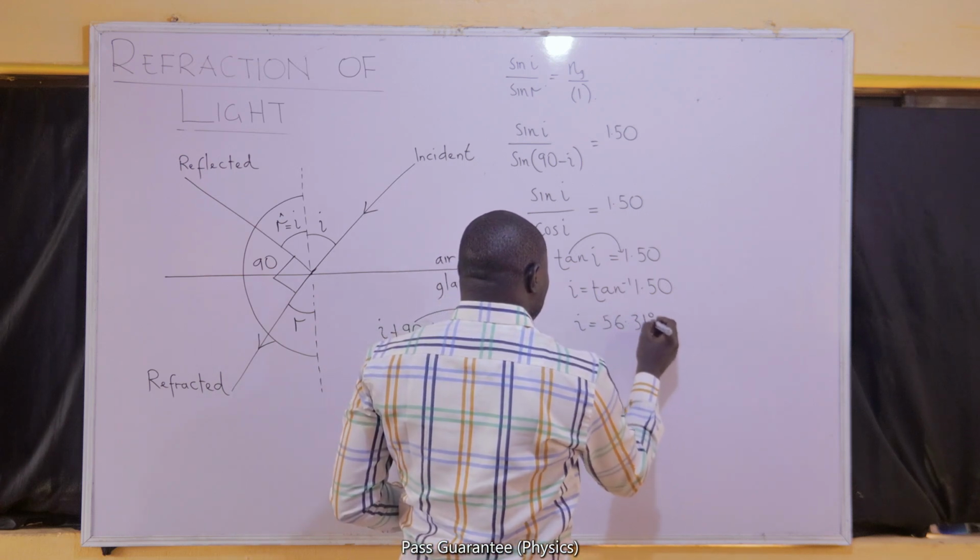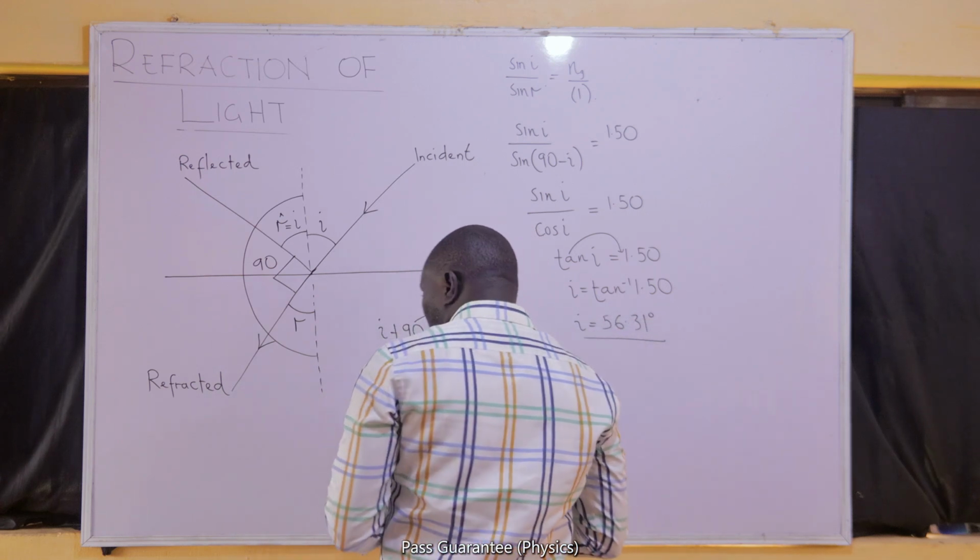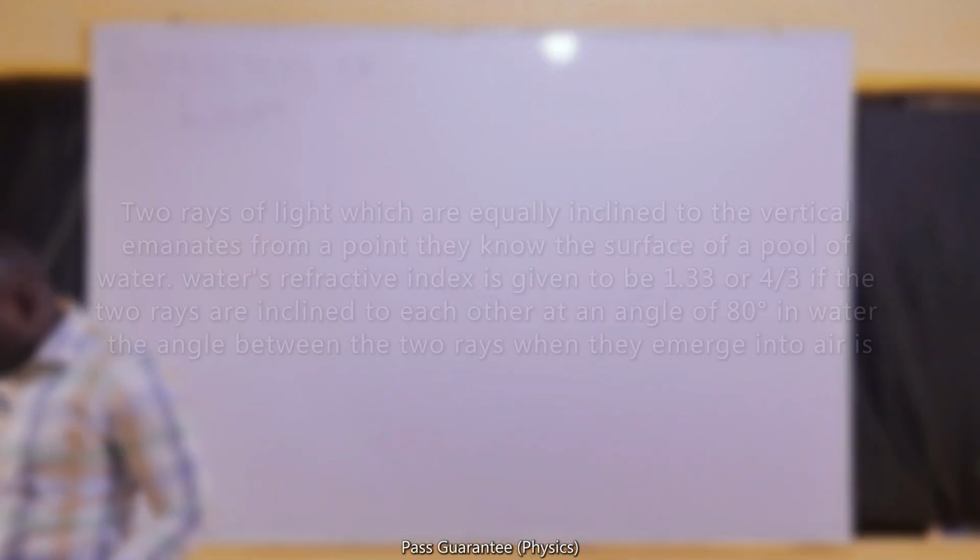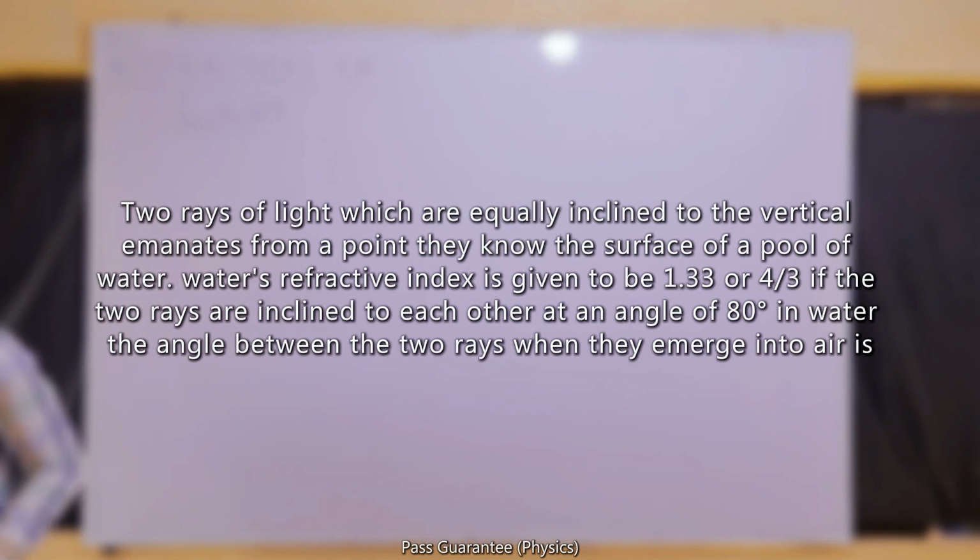56.31 degrees. And that is all for that question. We'll take another question. We are told that two rays of light which are equally inclined to the vertical emanate from a point below the surface of a pool of water.